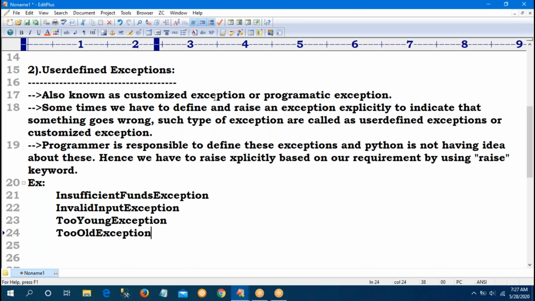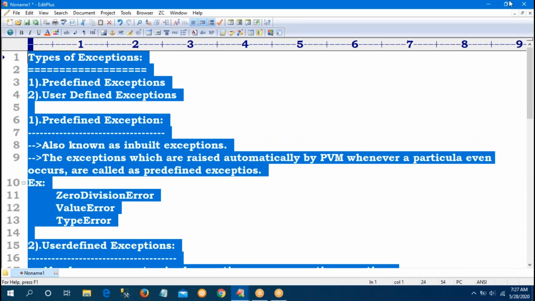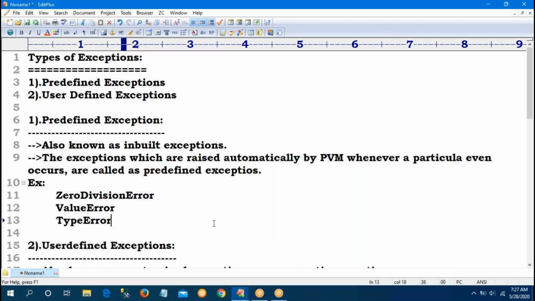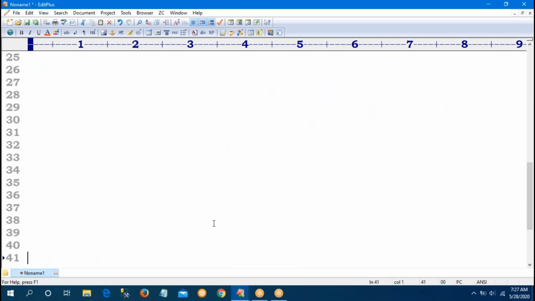So now the concept is how to raise our user-defined exception. I will write a small program. Try to understand that program. If you are not getting it, no problem, because at present we don't have an idea about what a class is, what a constructor is, or how to declare a constructor. Those concepts you don't know. That's why I'm writing the program now, and I will explain the same program again after the object-oriented programming concept. Then you will get full clarity. For now, just try to understand.